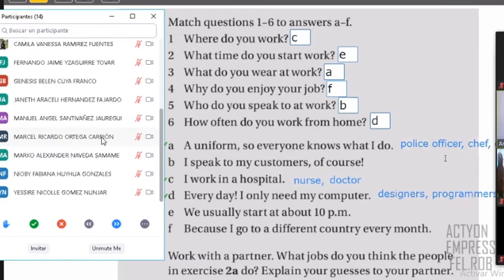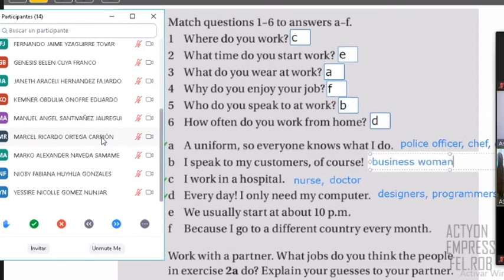And we continue now with Astrid. What's the letter, Astrid? Letter B. Okay. Businesswoman. Businesswoman, that's correct. Anything else? Photographer. Photographer. No, I don't think so. No, but businesswoman is better, right? Yes, for clients or customers. That's fine. Thank you, Astrid.